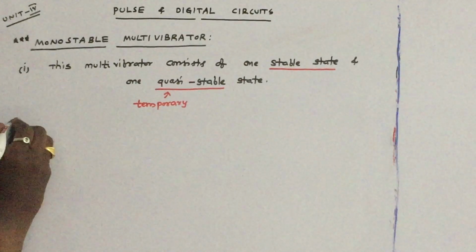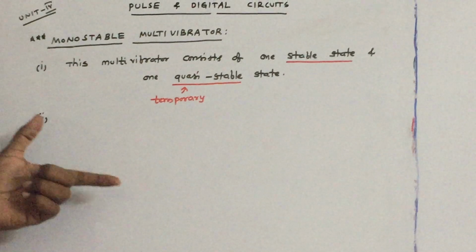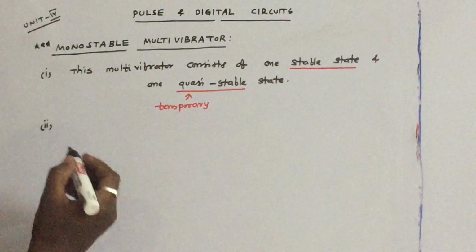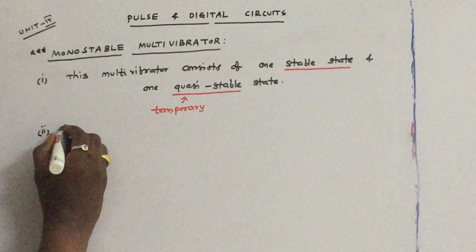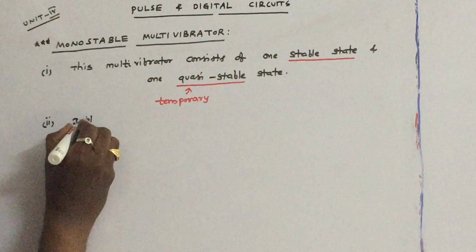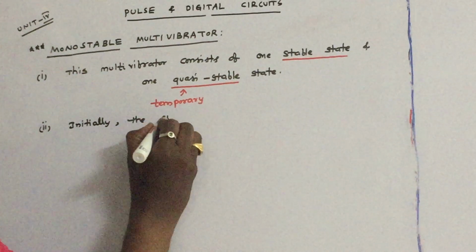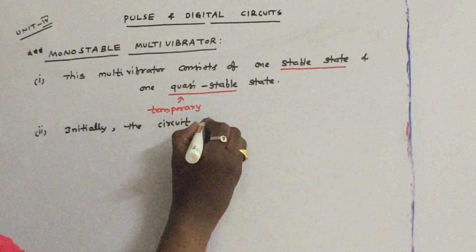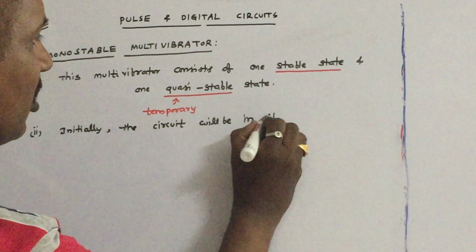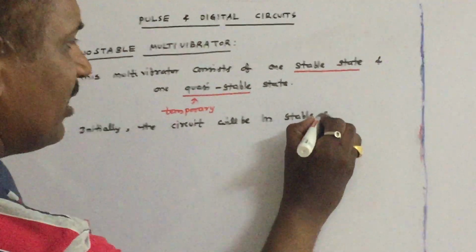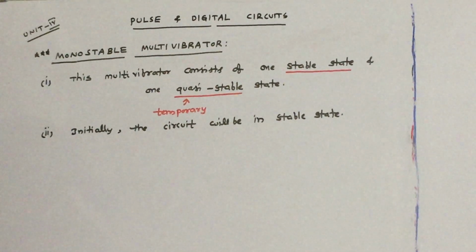So let us discuss the second point. The circuit will be initially in a stable state. So when you connect the circuit, initially the circuit will be in stable state.